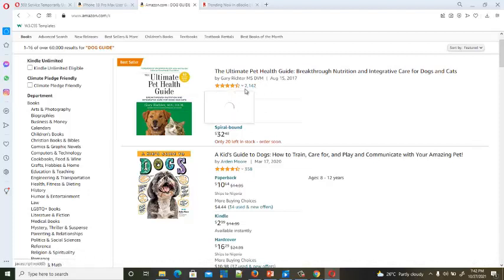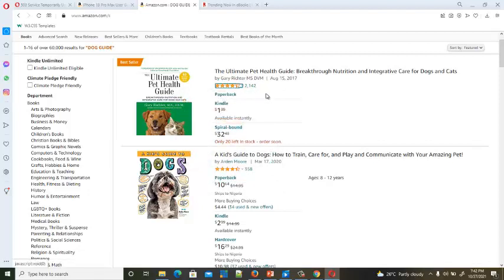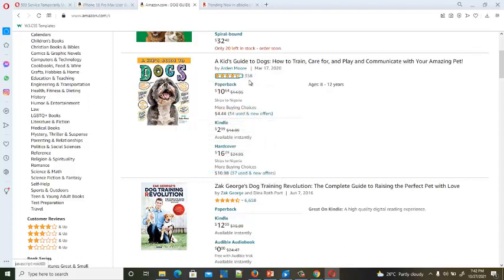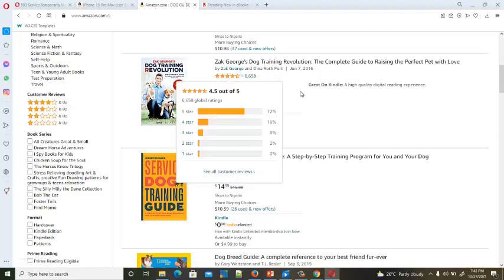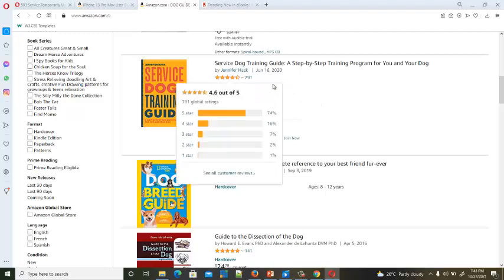Having these 2,000 reviews, they must have sold close to 10,000 or 50,000 copies before having these reviews, because it's not everybody that buys the ebooks who is willing to come back and drop a review.